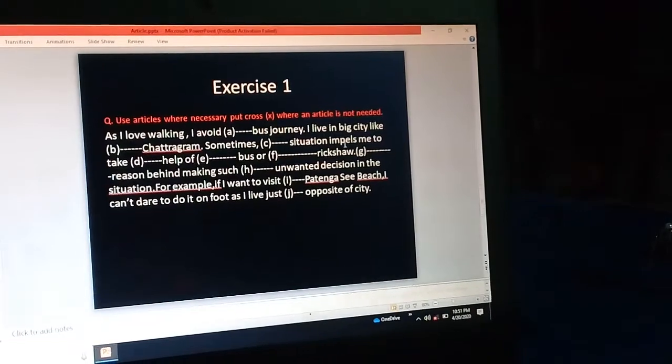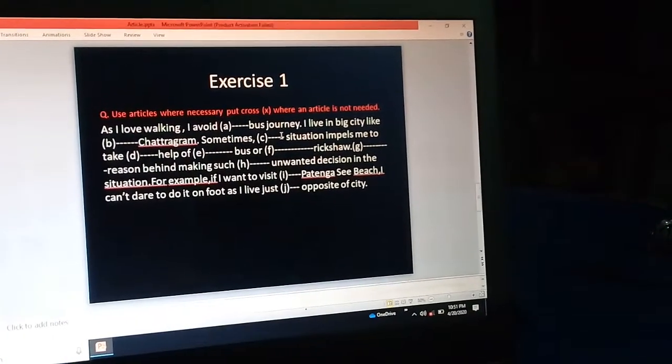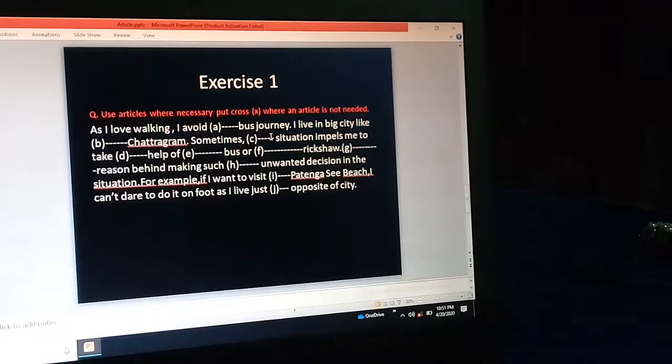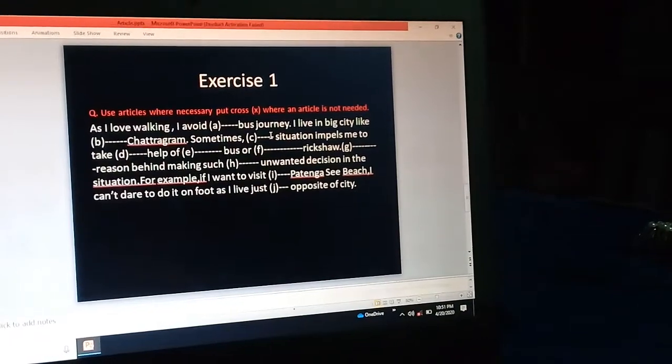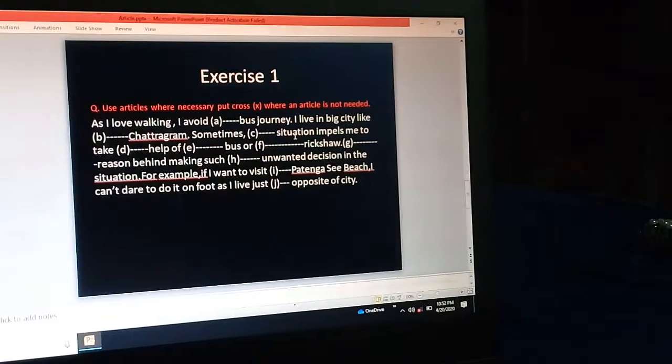Sometimes situation impels me to take. So situation, actually it is the name of the event, so it is the abstract noun. So here will be the cross, you cannot use article. It is actually the uncountable noun.